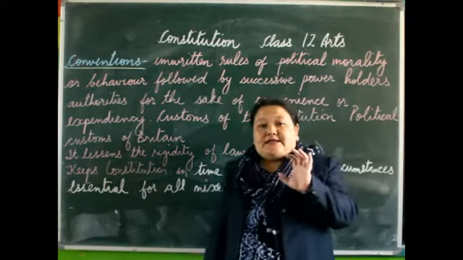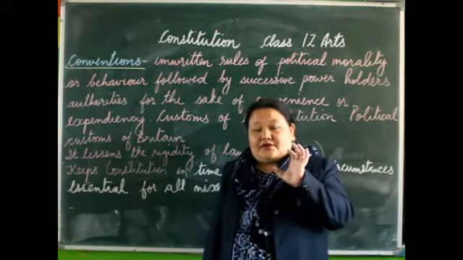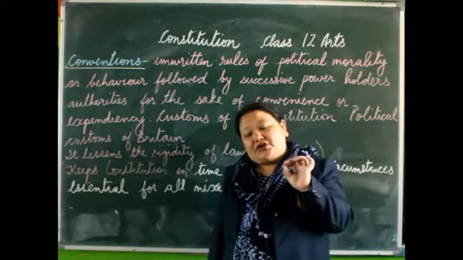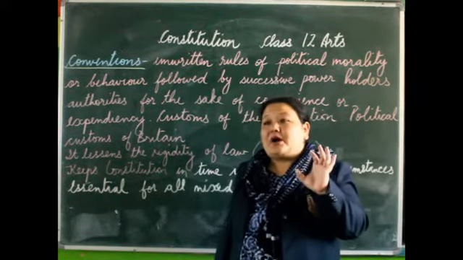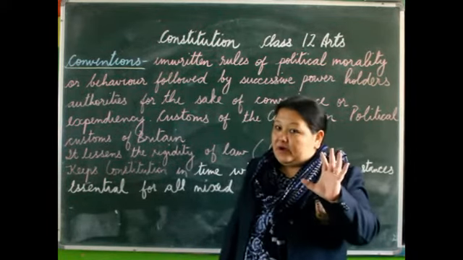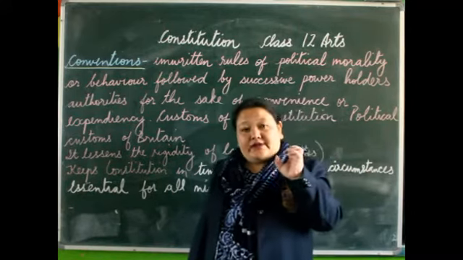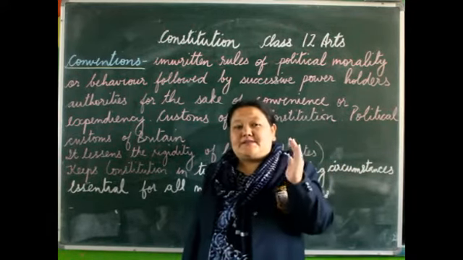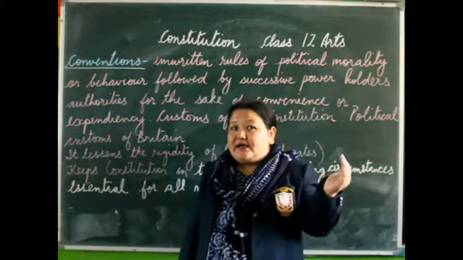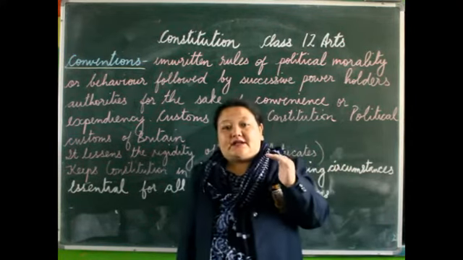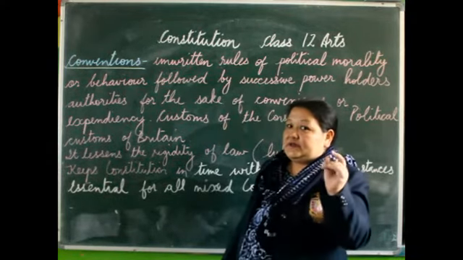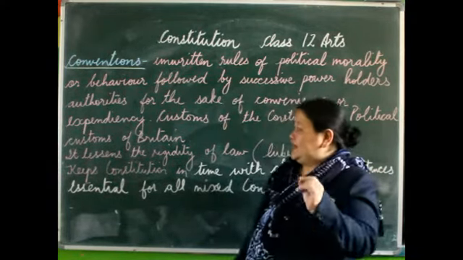That means these are the unwritten part of the constitution, or maybe they are the customs or the traditions followed by the power holders. Because the power holders, other than the rules and regulations, have to abide by these customs and traditions. They have to give a lot of emphasis on these customs and traditions. So these are known as your conventions, especially in your political science.